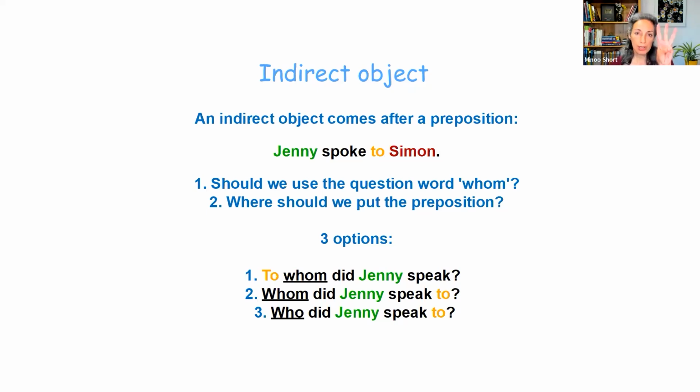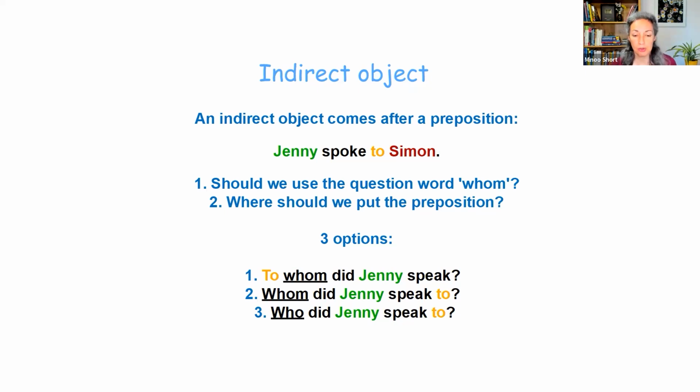Now we have three options to formulate a question for this kind of sentence. Let's look at the three options. We can start with the preposition and say to whom, preposition and the question word whom. To whom did Jenny speak? That's one option.